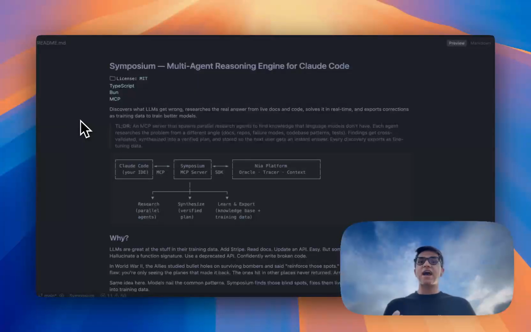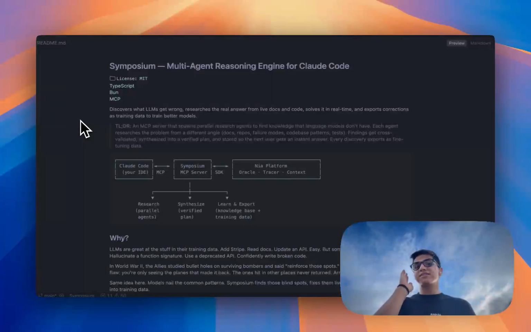How can we fix that, and how can we create that training data for next generation models to solve these things? I made Symposium. Think about it like a multi-agent reasoning engine for Claude Code as an MCP. So what it does is, when Claude Code is lost, it doesn't know how to do a task, it calls Symposium and tells it, okay, this is what I'm doing, how can I solve it? Symposium will run 5, 10, 20 sub-agents using Nia, and they will look at the problem from different angles with different contexts.